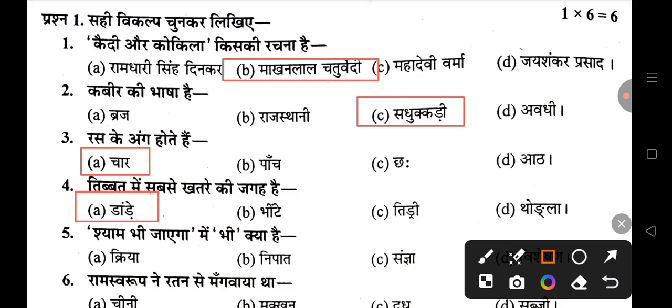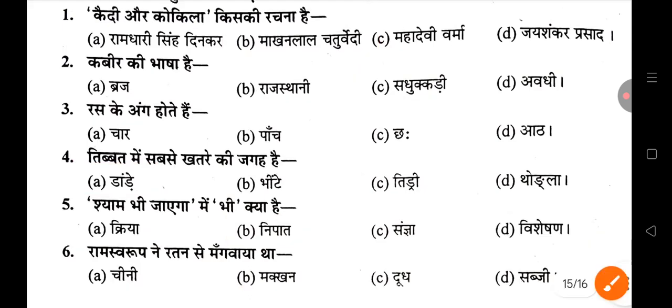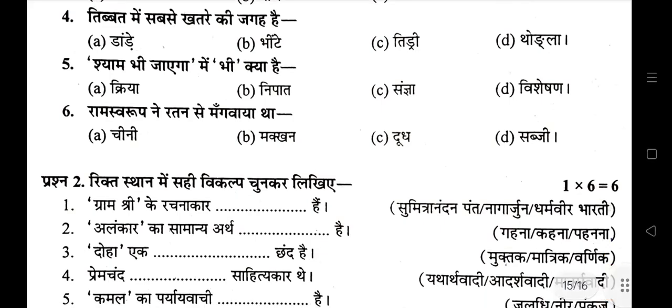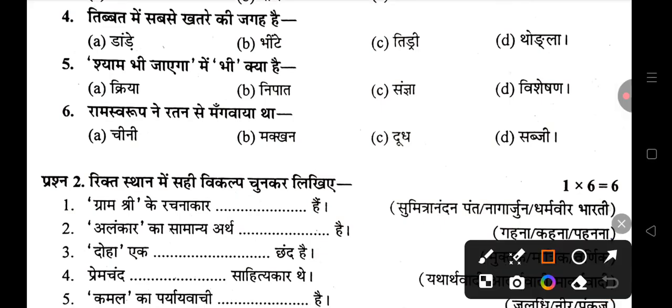Shyam will also go. What is the word "also"? It is a particle word. Words that are pronounced with emphasis are called particle words. Okay, see the next question. Ramswarup had ordered it from Ratan. So what did he order? He ordered butter. So, you have to correct Makhan here.